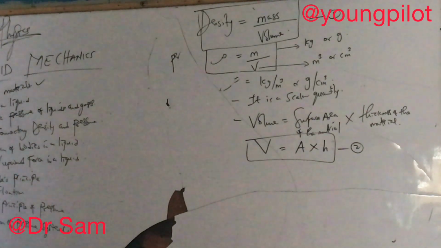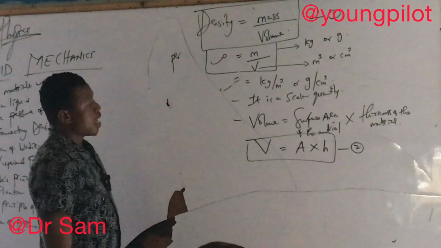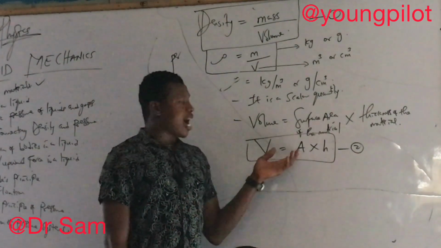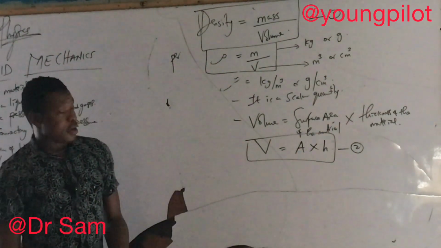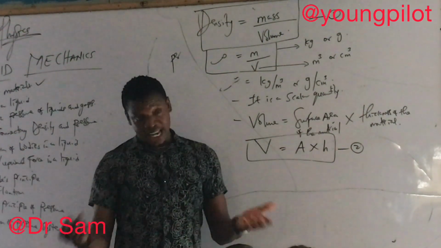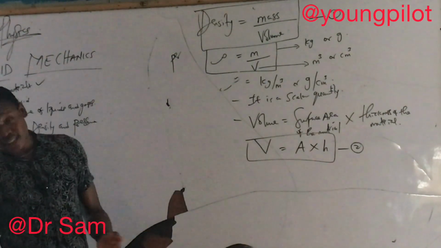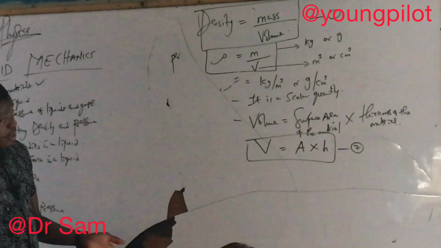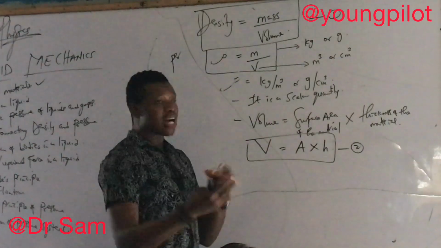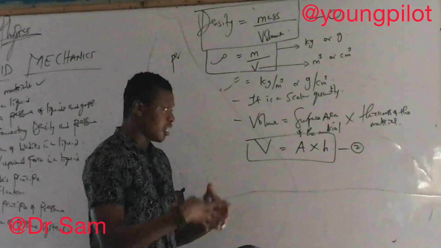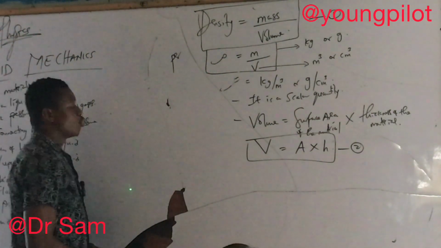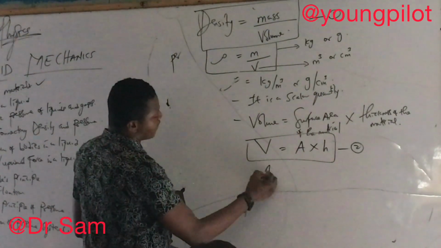Okay, now area can still be broken out because height represents length and length is a fundamental quantity, but area still has fundamental quantity embedded in it. So I can still break out area.